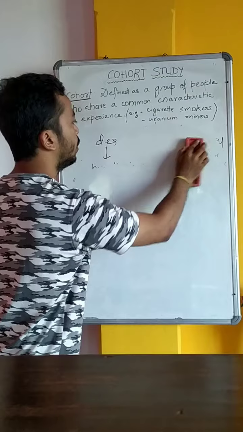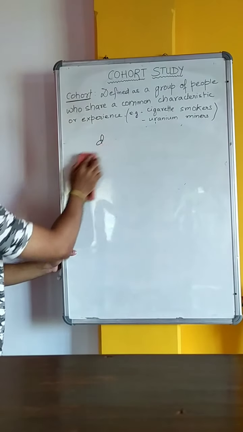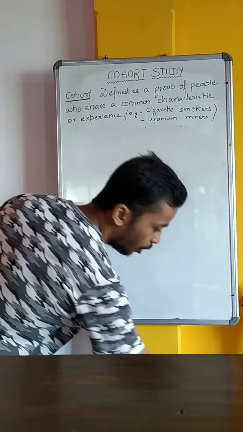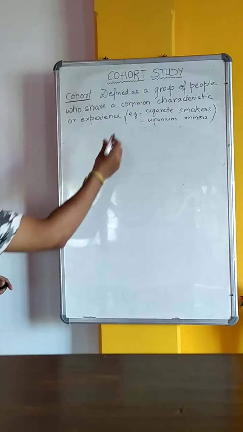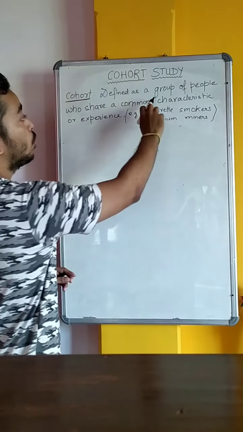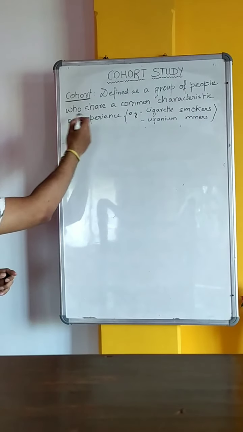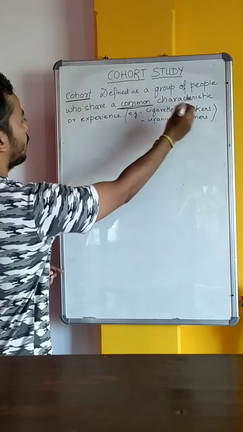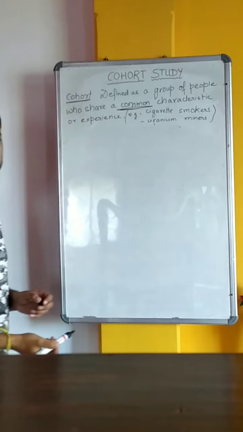So cohort, what do we mean by cohort? Cohort is basically defined as a group of people who share a common characteristic or experience.